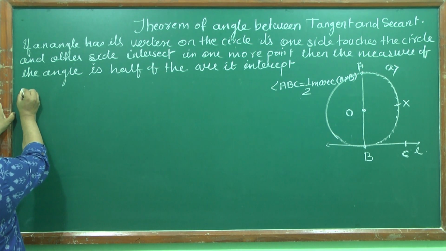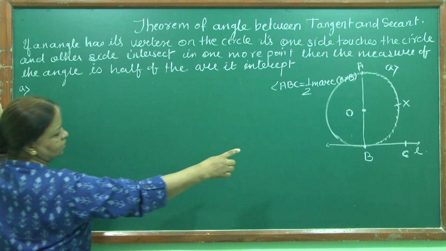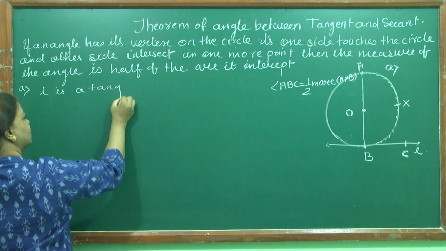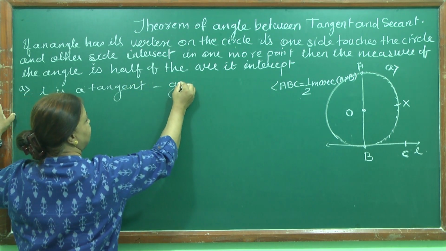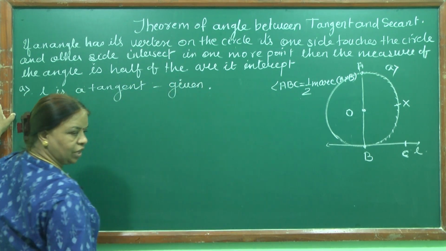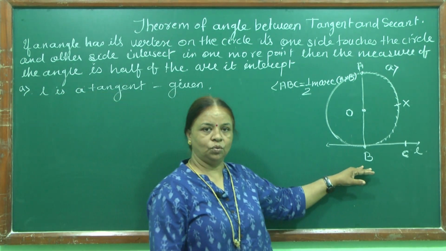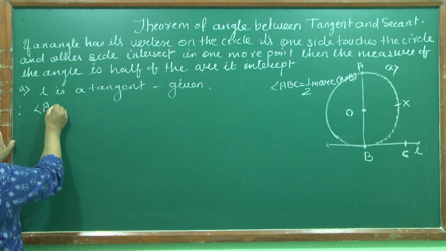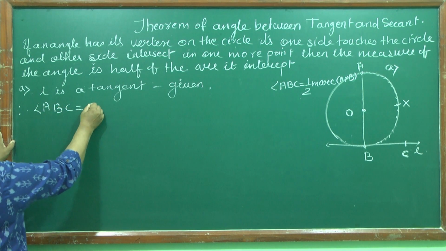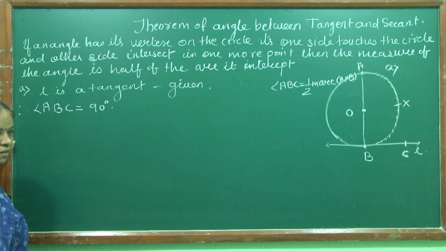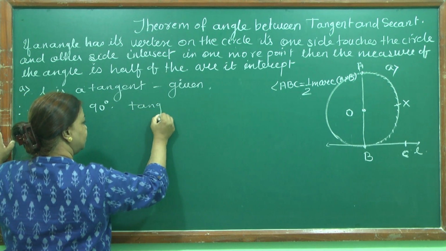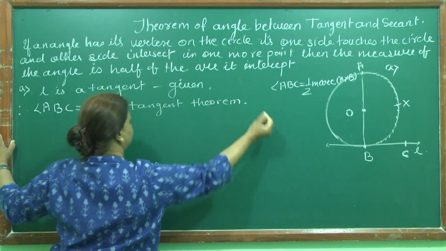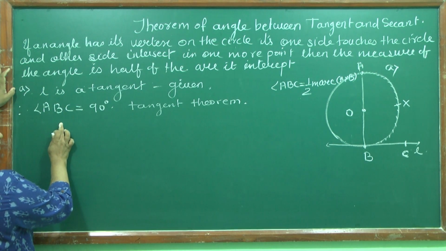Now we know L is a tangent, given. We have drawn L as a tangent. Therefore angle ABC is equal to 90 degrees, by the tangent theorem. Clear? Angle ABC is 90 degrees.